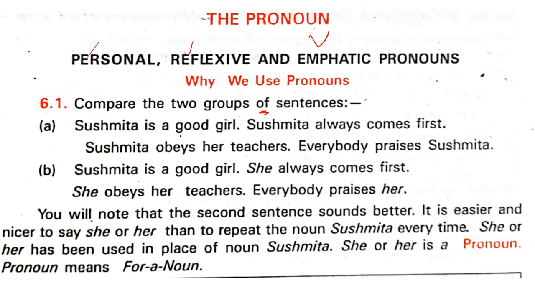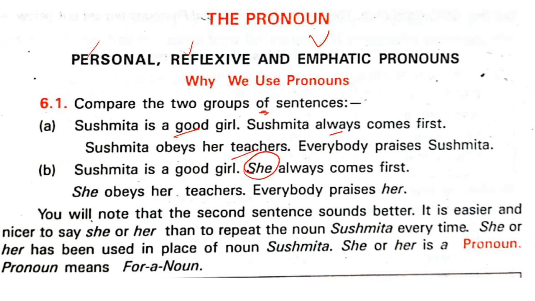Shushmita is a good girl. Shushmita always comes first. Shushmita obeys the teachers. Everybody praises Shushmita. Again and again, you are repeating the same proper noun. So instead of that, what will you say? She. You know it well, right?